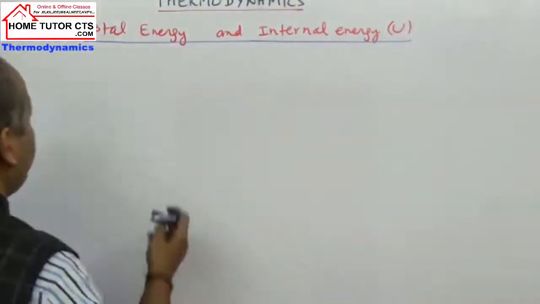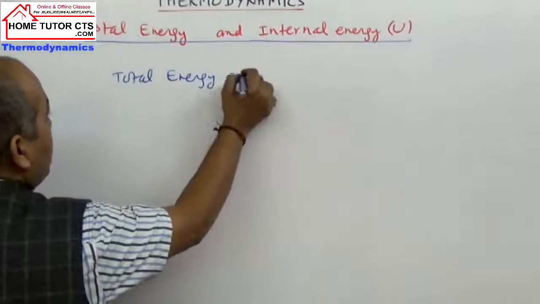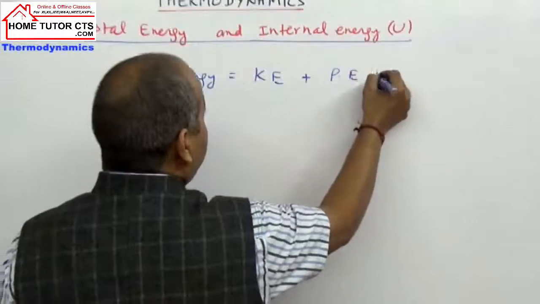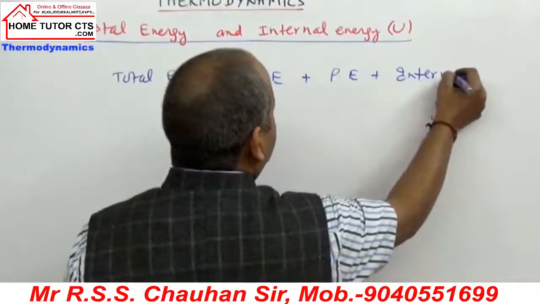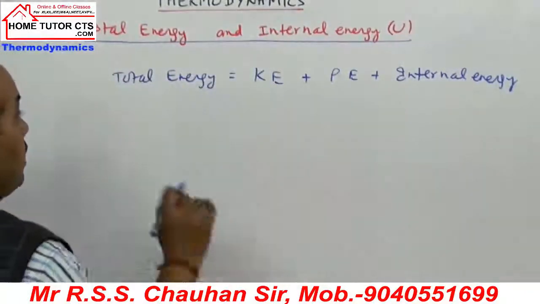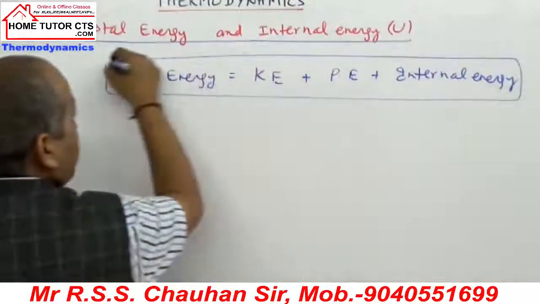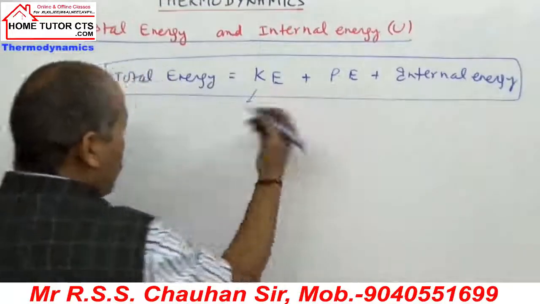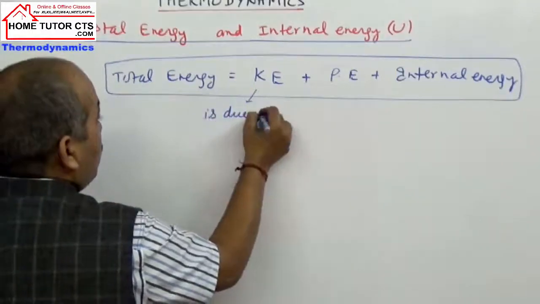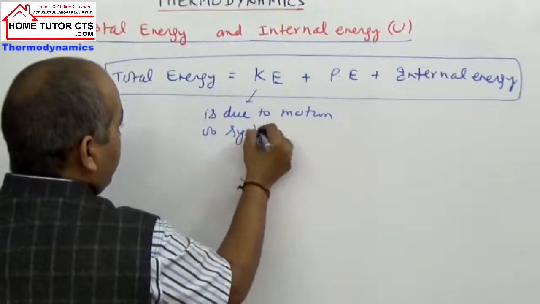So this total energy can be taken as equal to kinetic energy plus potential energy plus we take term internal energy, plus internal energy. What is the difference in these terms? See, in the given terms taken here, what is kinetic energy? It is due to motion or the movement of system or body.